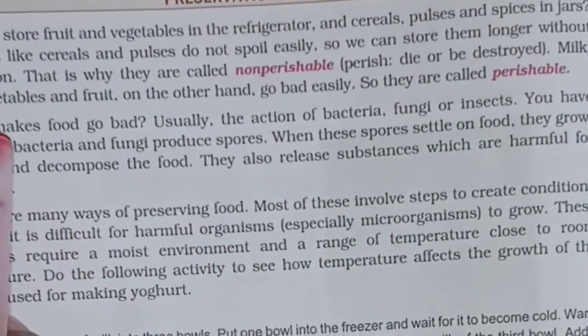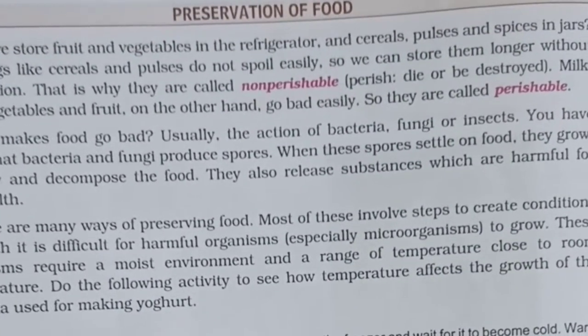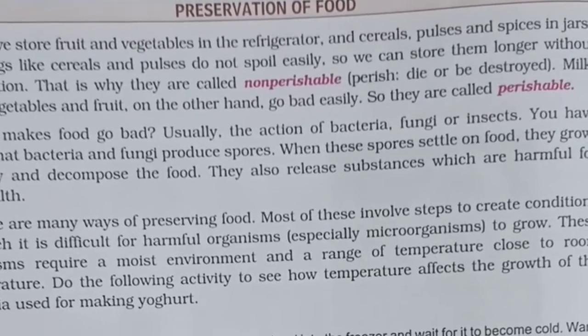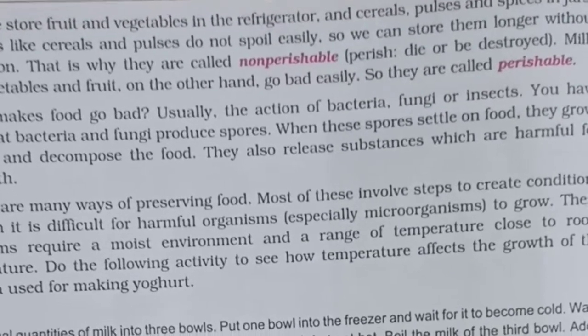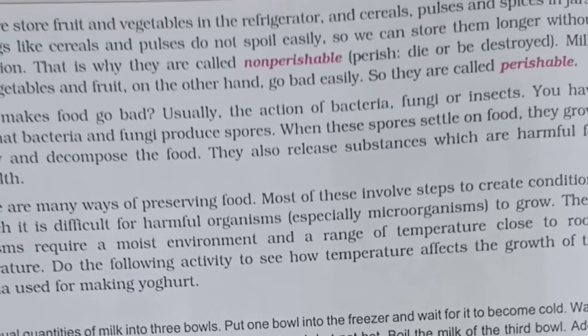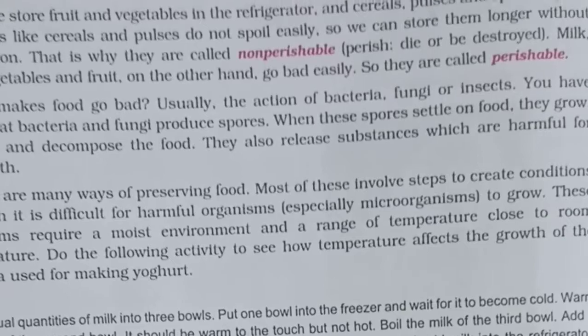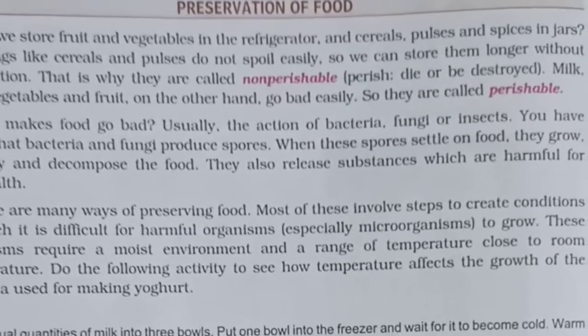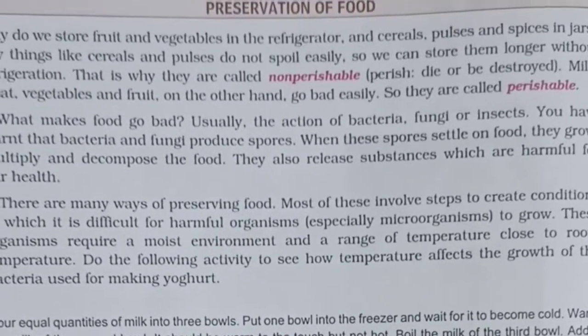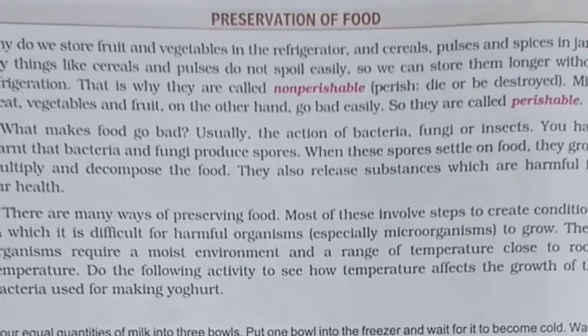The question is, what makes food go bad? That we have already studied. These bacteria, fungi, insects, protozoa, and other microorganisms produce toxic substances or decompose the food and make it turn rancid. That means its quality changes, its taste changes, its smell changes and it becomes bad. And then we are not able to eat it.